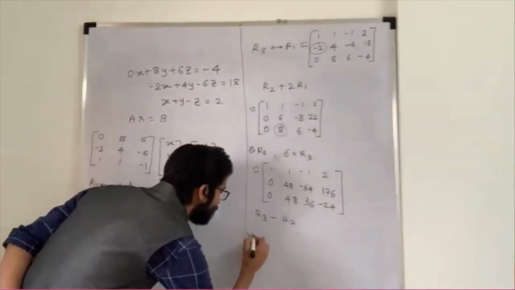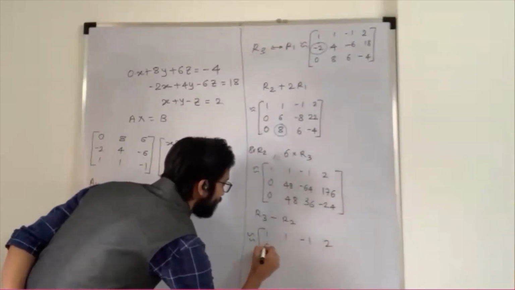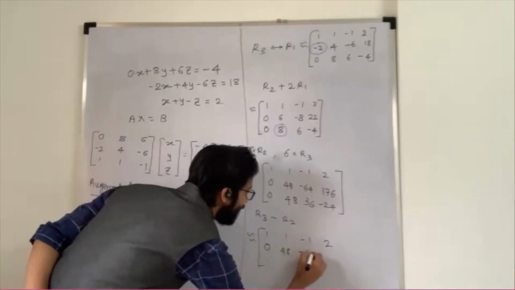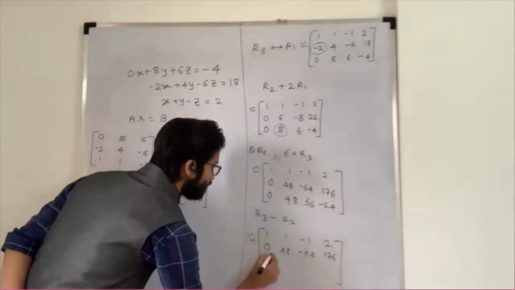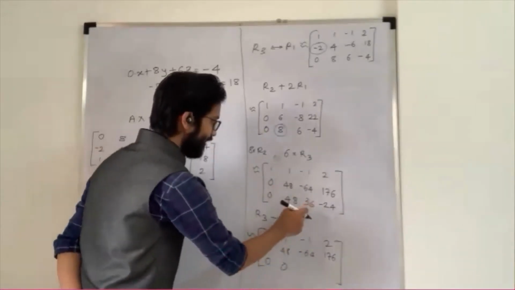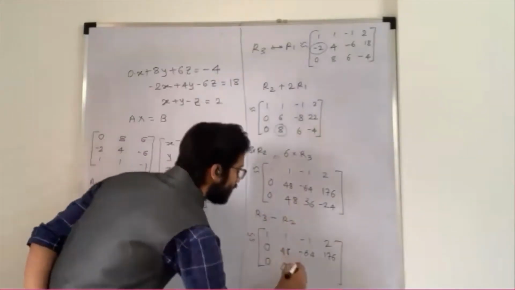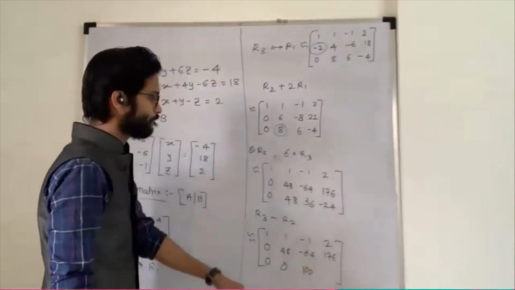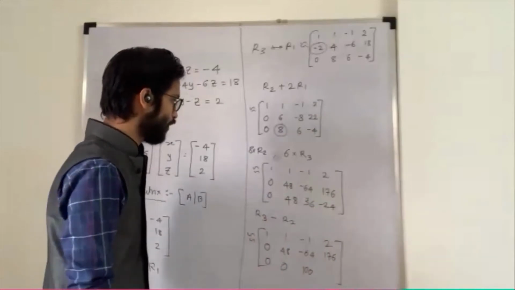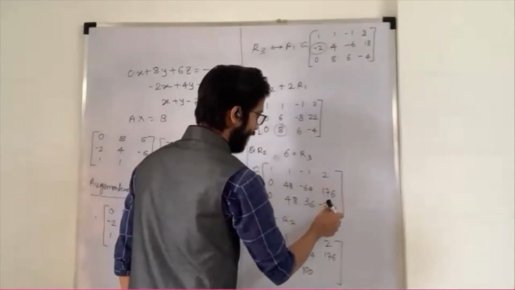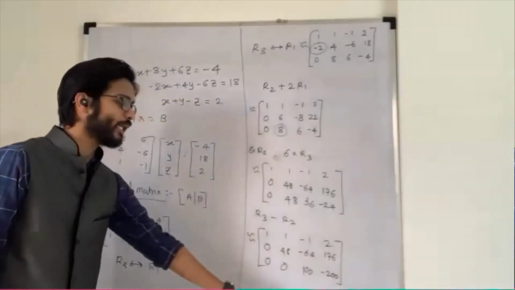Now if I do the simple subtraction, it is 1, 1, minus 1 and 2. So it becomes 0, that 48 as it is, minus 64 as it is, 176 as it is. This minus this becomes 0. This minus minus becomes plus. So this plus this, 100. Am I correct? And this minus and this minus again becomes plus. So what does it become? 88 minus 200. Now, is this my echelon form?